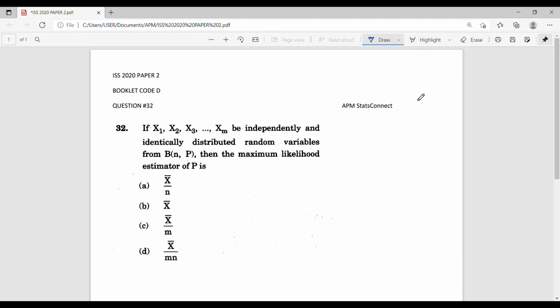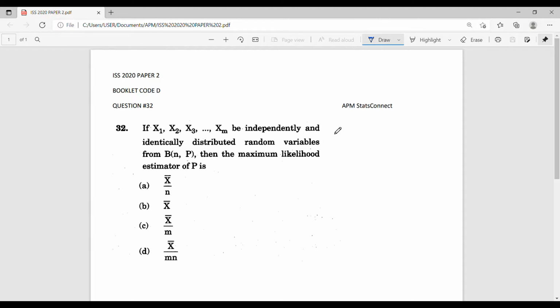Today in this video, we will discuss a question from ISS 2020 paper 2, booklet code D, question number 32. The question is: if x1, x2, x3, etc., xm are independently and identically distributed random variables from binomial(n, p), then the maximum likelihood estimator of p is x bar by n, x bar by m, x bar by mn.